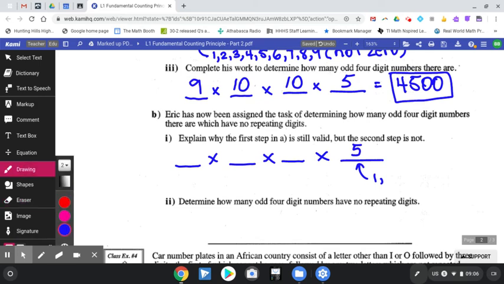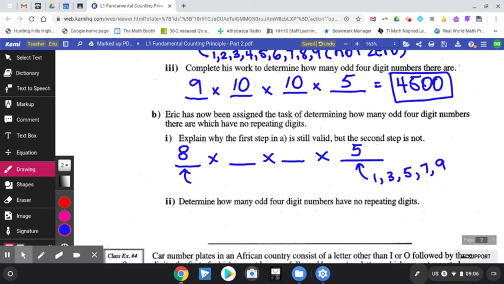Sorry for that. 1, 3, 5, 7, and 9. Those are the 5 digits that could go in that last spot. Now it says that 9 is not going to work here. There are not 9 possibilities. There are actually 8 possibilities.